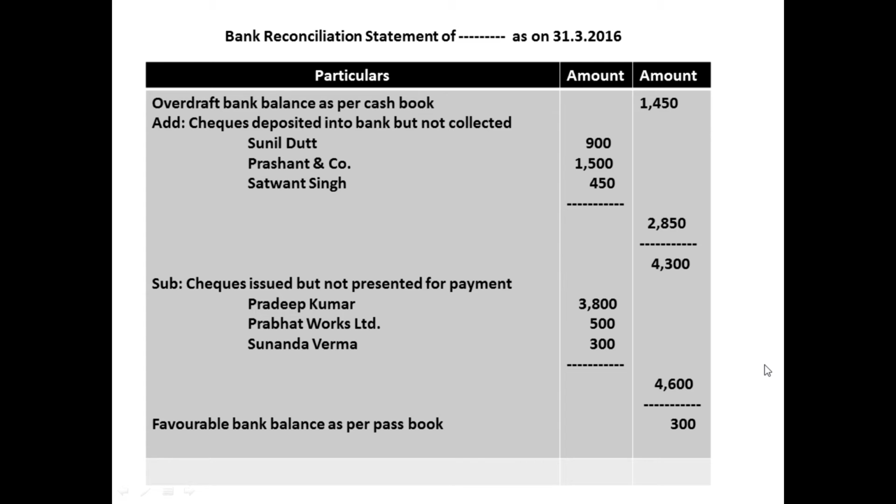So for this negative answer, we have to write favorable bank balance as per passbook. We started with overdraft bank balance as per cash book 1450. If the answer is a favorable answer, then for the answer you have to write overdraft bank balance as per passbook. But the answer is a negative value. 300 is minus value. Therefore, instead of overdraft bank balance, we have to write favorable bank balance as per passbook.